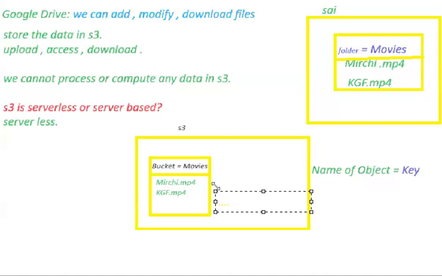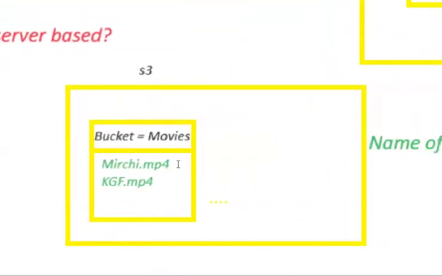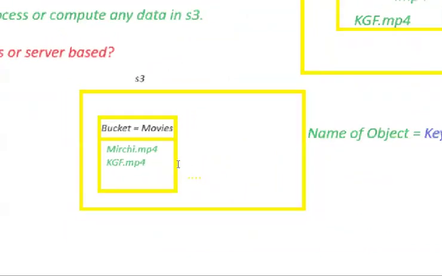In S3, you can create only 100 buckets. This is a certification or interview question: how many buckets can you create in S3? Then you need to carefully answer, only 100 buckets. For an AWS account, AWS allows only 100 buckets.